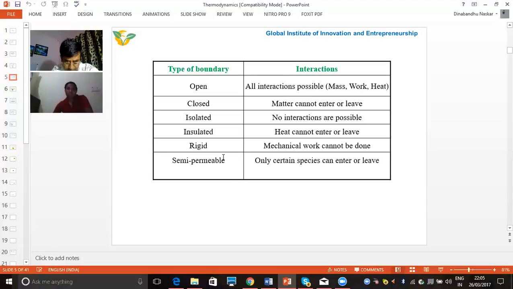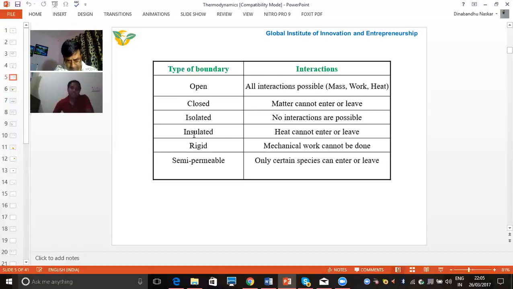In an open system, all interactions are possible. That means we can transfer mass, work, as well as heat. In a closed system, matter cannot enter or leave, but heat can be transferred. In an isolated system, no interaction is possible, meaning no mass as well as no heat can be transferred.